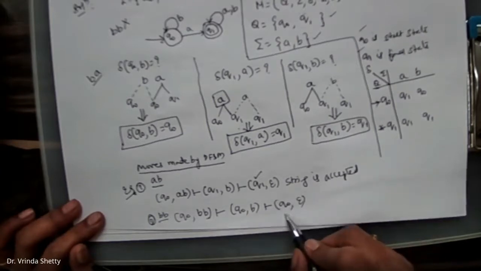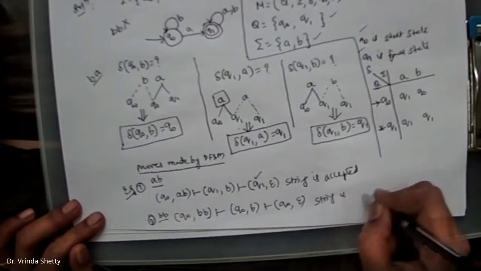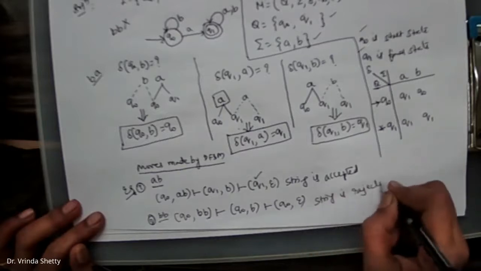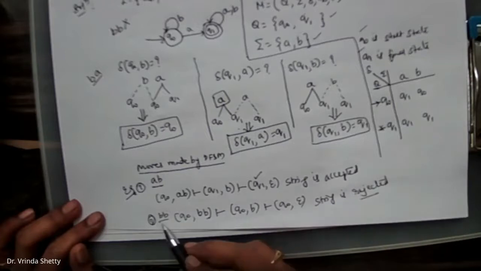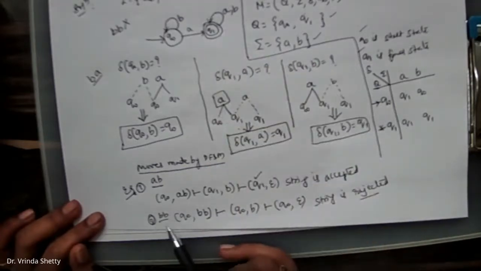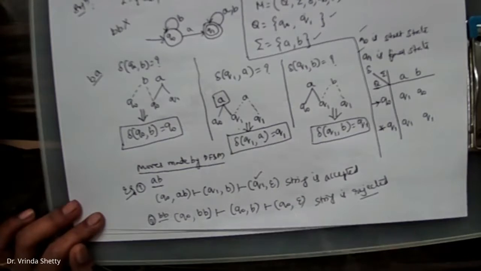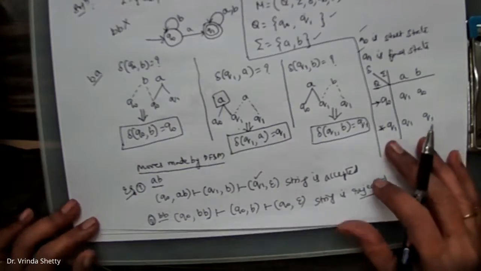Are we able to reach a final state? Is Q naught a final state? No, it's not a final state. So we say that the string is rejected. I think you are aware why the string is rejected. According to the given problem, it should have at least one A, but here we don't have A. So these are the moves made by our finite state machine.